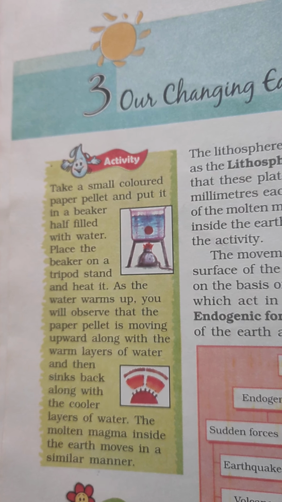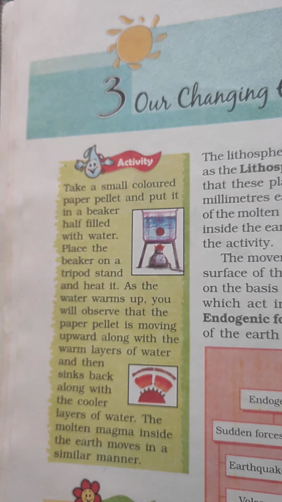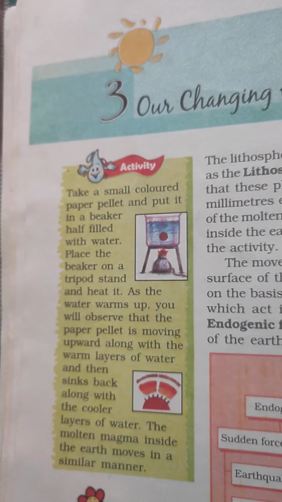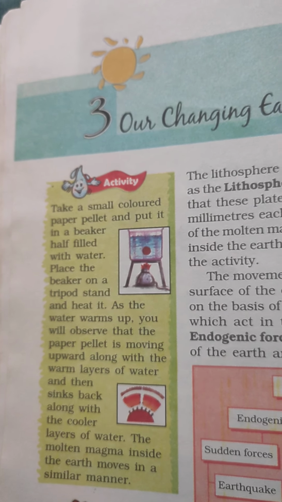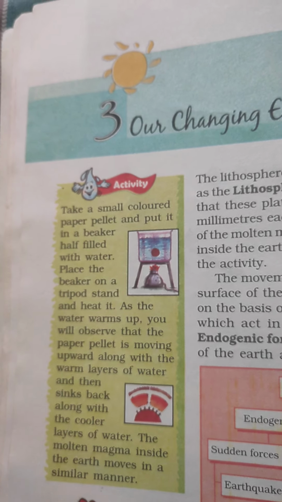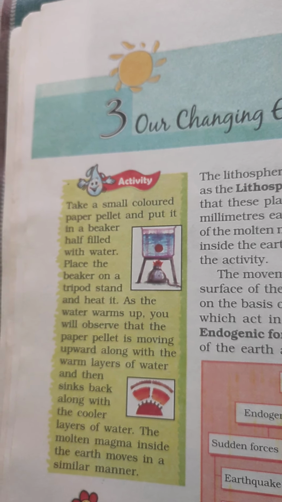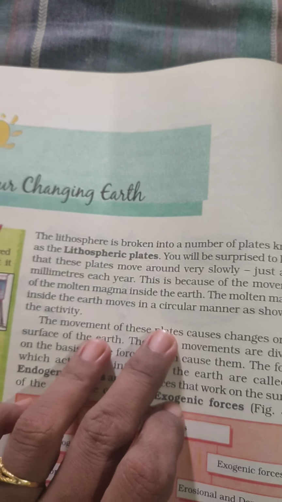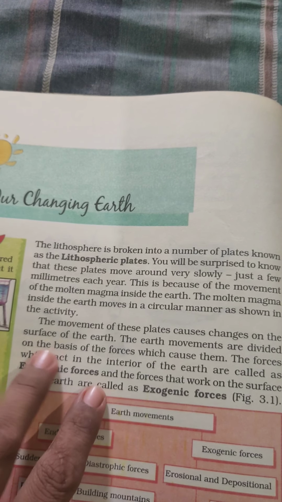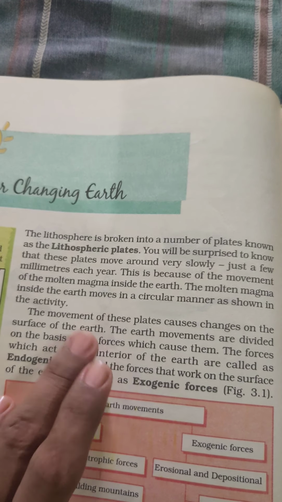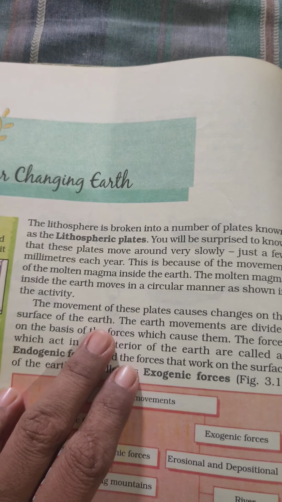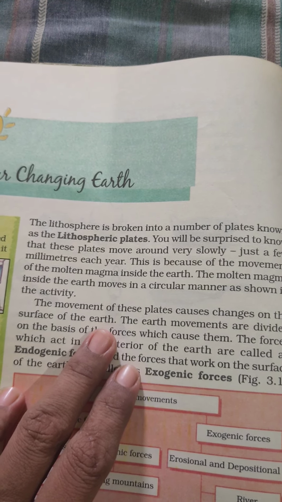Got it? Now, here you can get how the lithosphere is continuously in motion. Because the molten magma found in the mantle puts pressure on the lithospheric plate above, and when this lithospheric plate moves, continuous movement takes place on the earth surface. Now let's see how the movement of these plates causes changes on the surface of the earth. All the changes found on the earth's surface as well as in the interior take place due to this continuous motion of the molten magma, which puts pressure on the lithospheric plate.